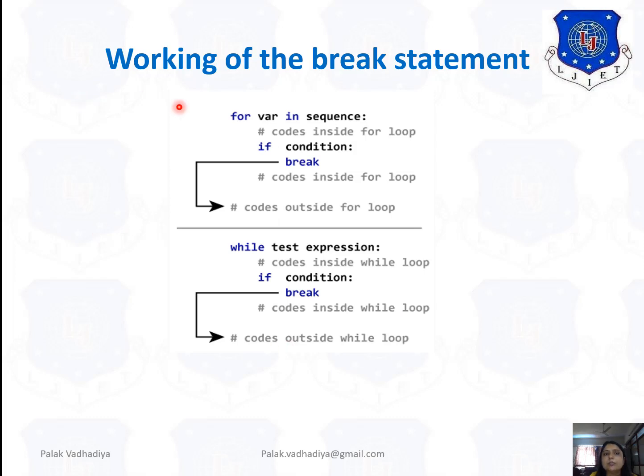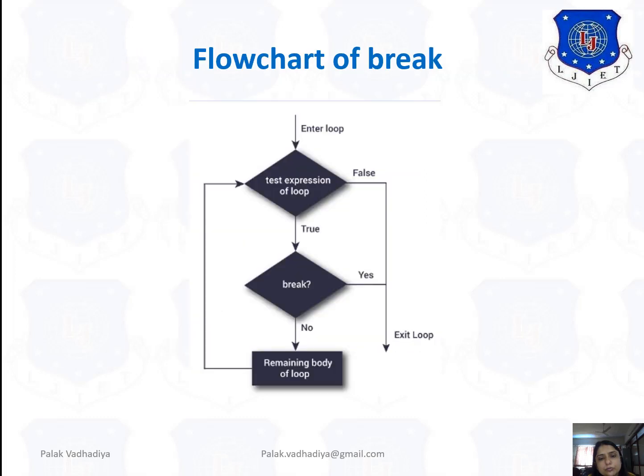I'll show you the working of the break statement. See here in a for loop, what will happen? Here is an if condition and then a break. When I use the break, it will stop the execution of this for loop and the code outside of the for loop is executed. Same as the while. See here also, the while, then some test expression, then an if condition, then if I use break, what will happen? It will stop the execution of this while loop and go to the code outside the while loop. Alright.